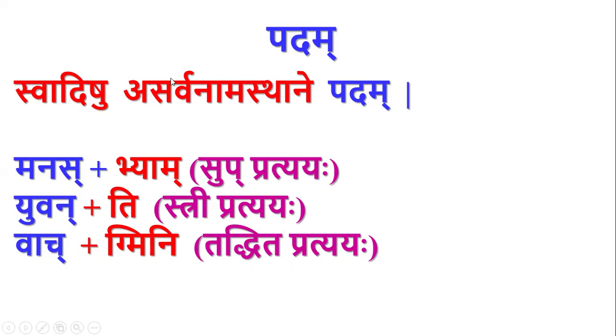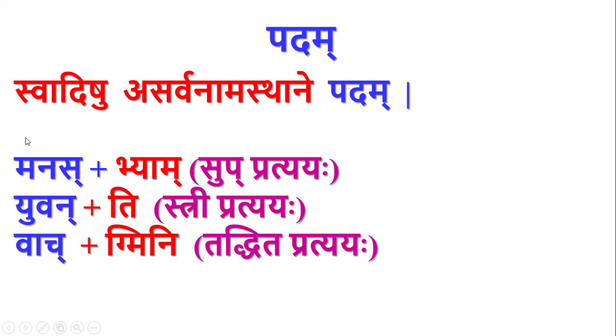So at this stage, the Anga, whatever is present before that, is called Pada. Previously, by Suptigantam Padam, only Supratyayanta and Tingpratyayanta were called Pada. But by this sutra, it is not the whole thing, Supratyayanta Manas plus Vyam, that is Pada. What is given by Suptigantam Padam is given separately.